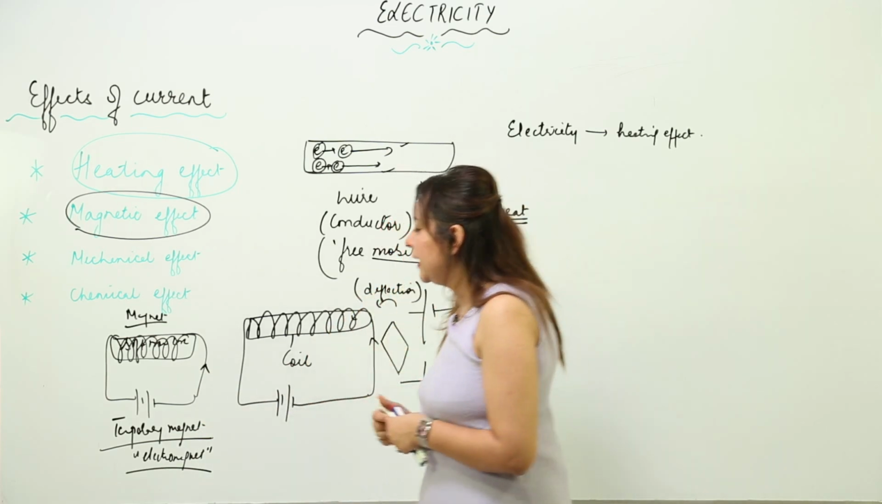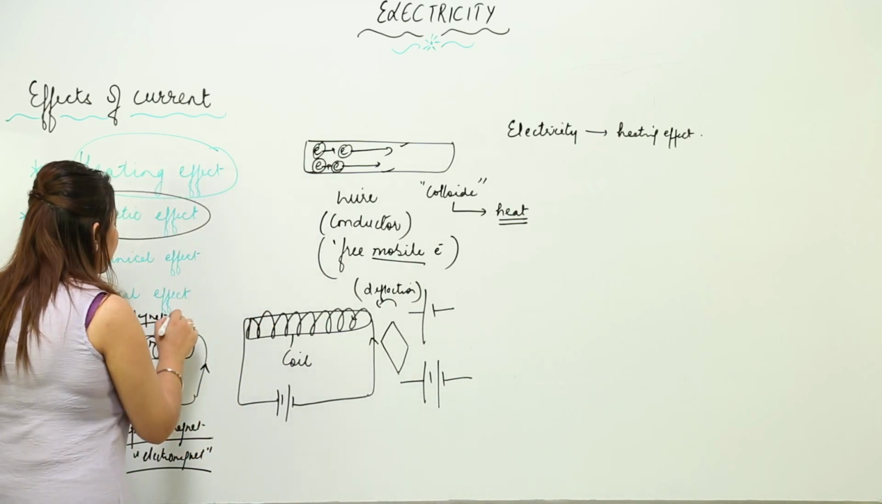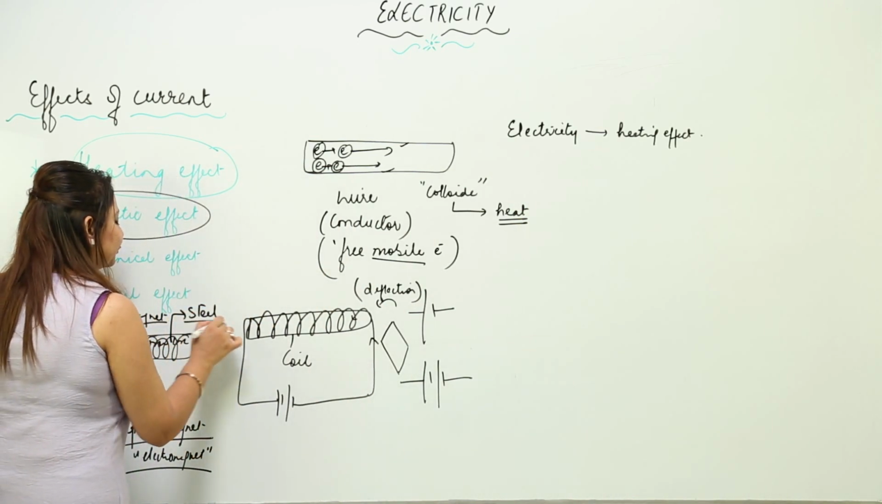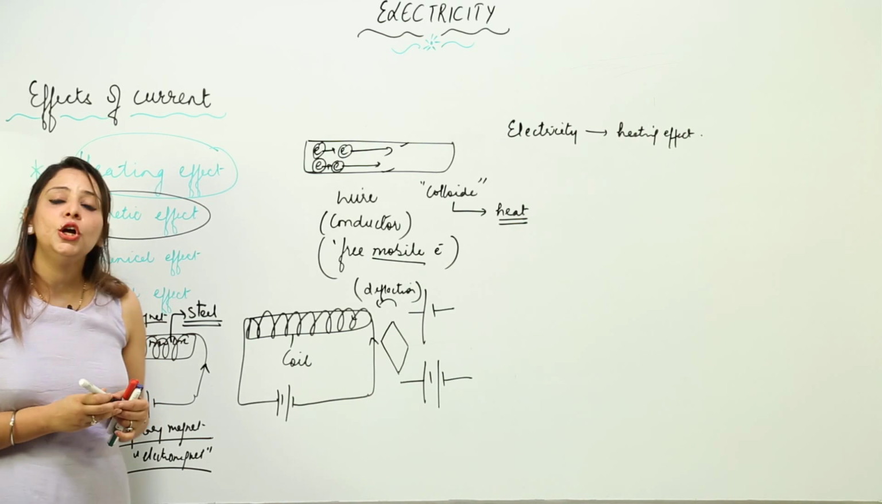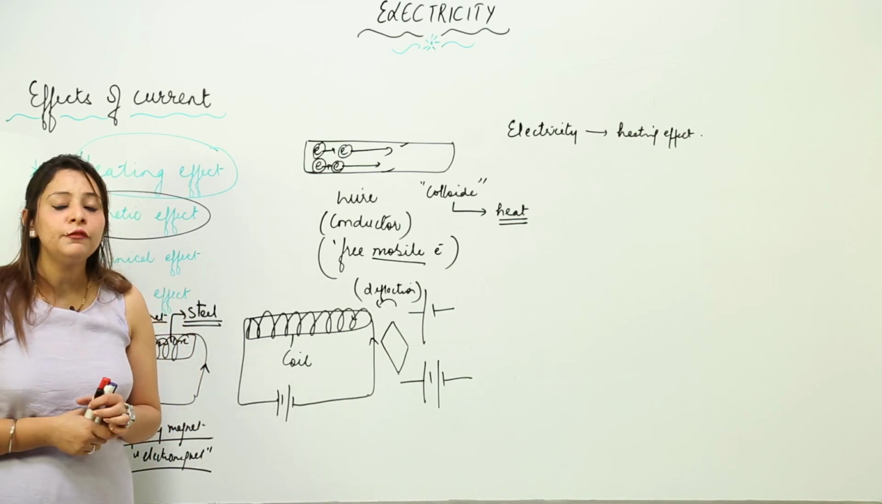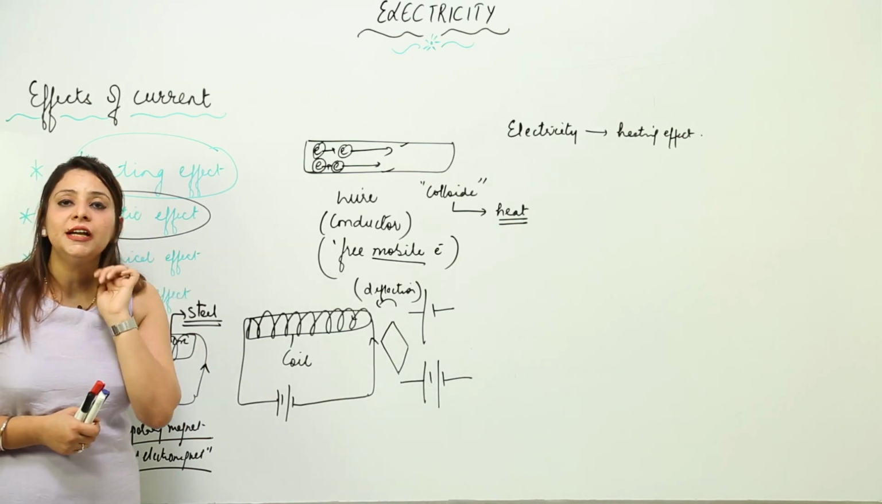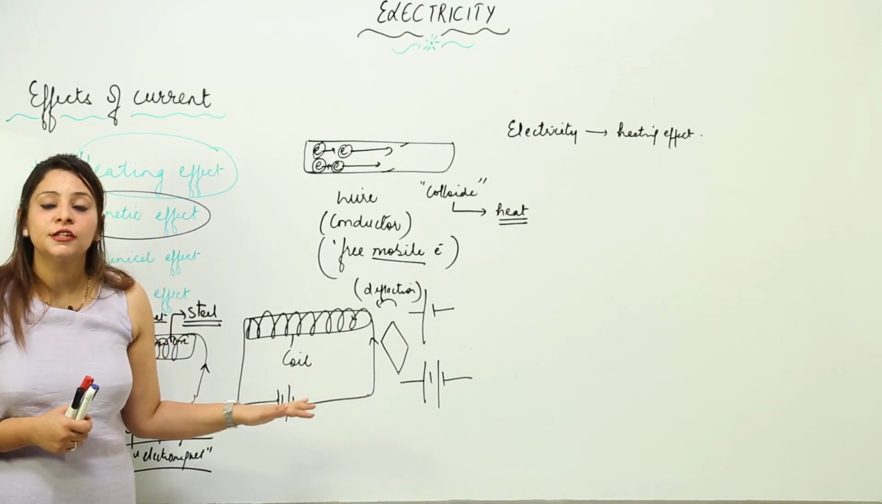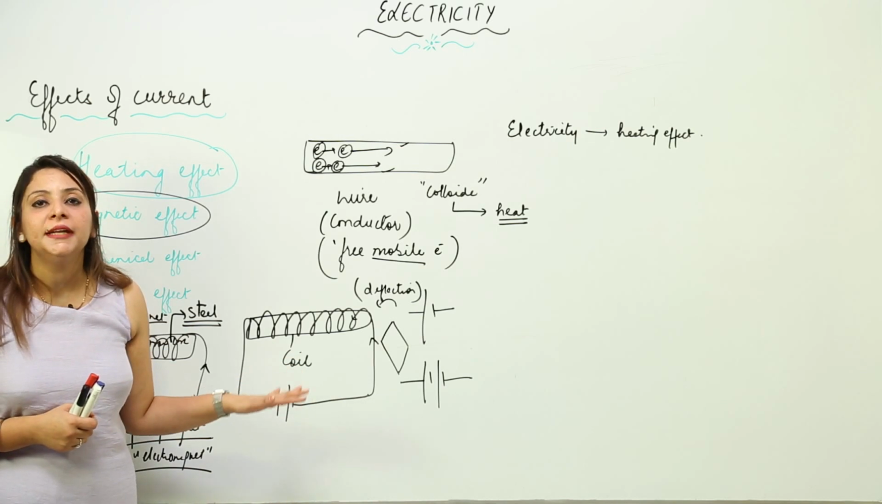Now if, instead of a soft iron core, you replace it with steel and you pass current, then also it will start behaving as a magnet. It could attract certain things towards itself, but when you switch off the current, its magnetism is still there. So that means it becomes a permanent magnet.